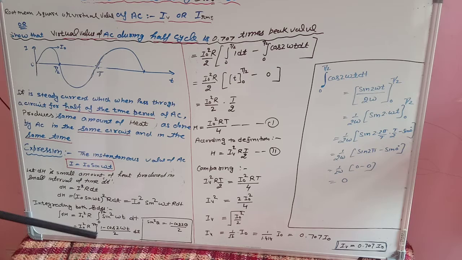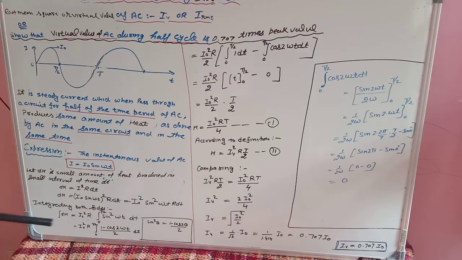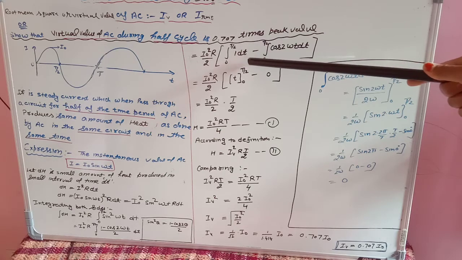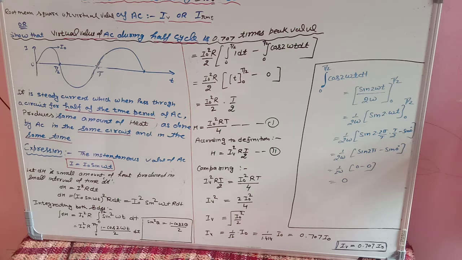Now this 2 I have taken in front. So it is I naught square R upon 2, and this whole term I have divided into 2 parts. First part is 1 multiplied by dt, minus the second part, cos 2 omega t dt.